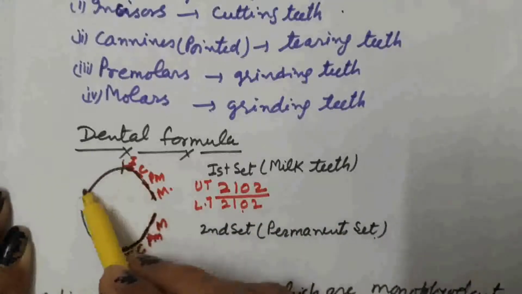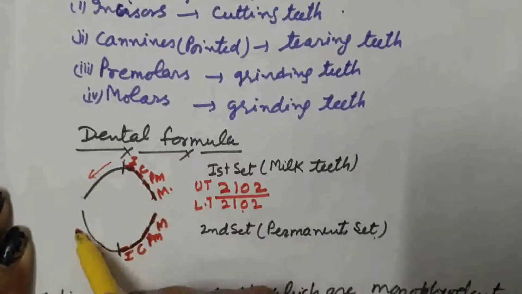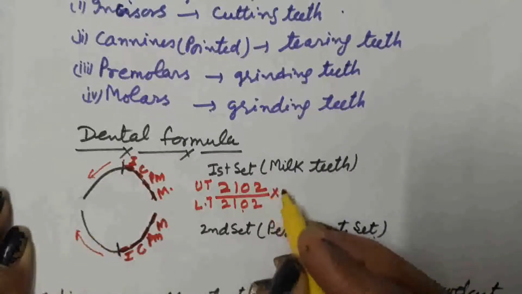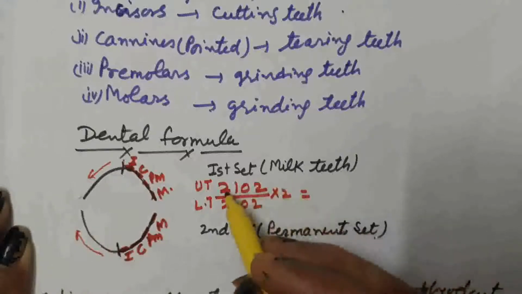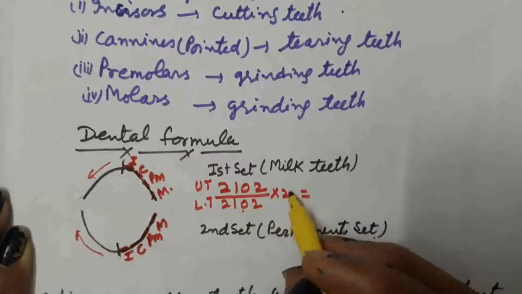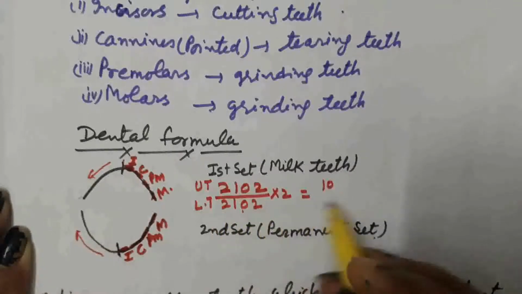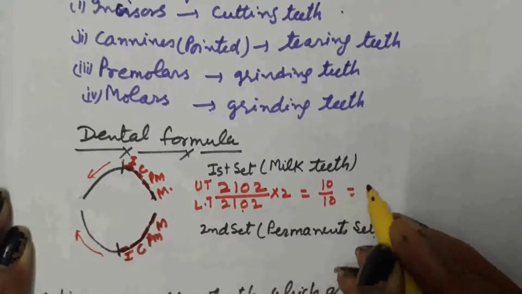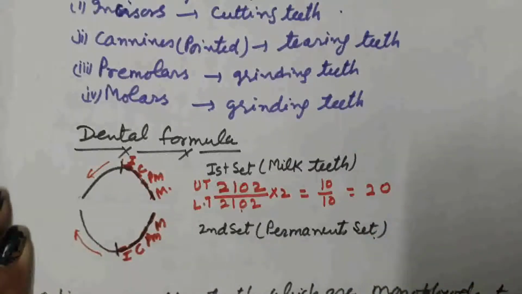If we complete the set, on this side also same type of teeth are there, so we divide this formula by 2. How many number of teeth are present in the upper jaw? 2, 3, 4, 5 divided by 2, that is 10. 10 in the upper jaw and 10 in the lower jaw. So total number of teeth present in milk set, that is 20. This is the dental formula for milk teeth.